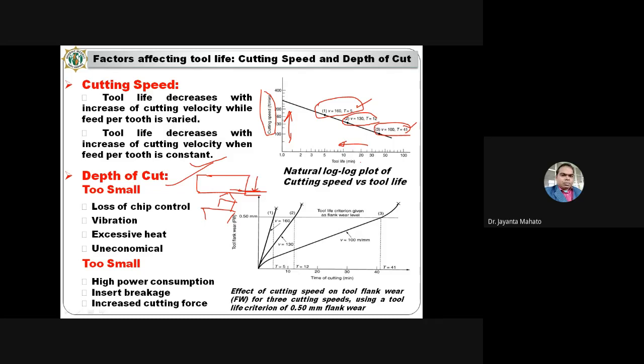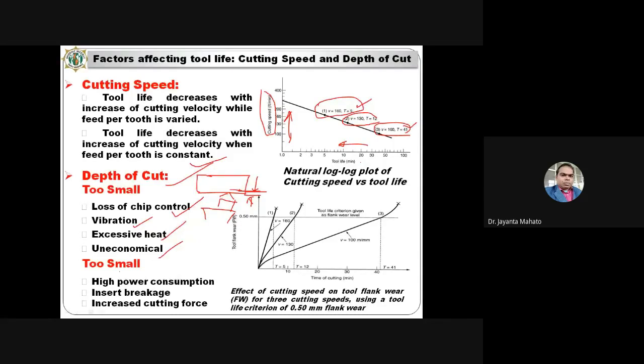If this depth of cut is too small, then what happens? Loss of chip control, the chips will be removed but you cannot control them. There may be more vibrations, vibration of the workpiece, and this vibration will pass on to the tool. So more vibrations, excessive heat, and these are uneconomical.